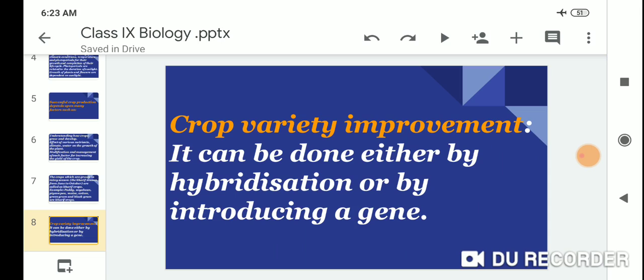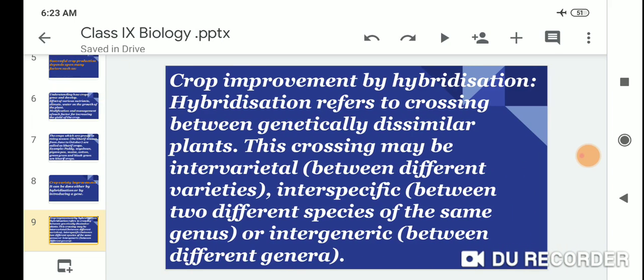Crop variety improvement can be done either by hybridization or by introducing a gene. Crop improvement by hybridization: hybridization refers to crossing between genetically dissimilar plants.